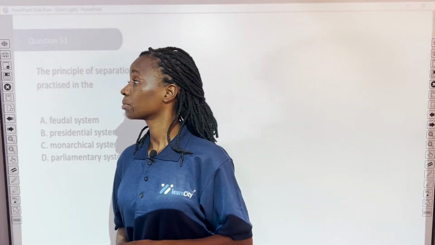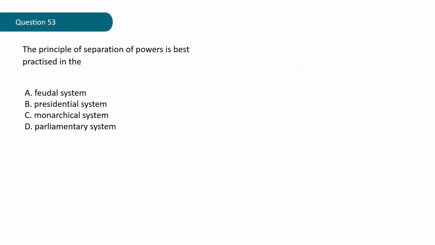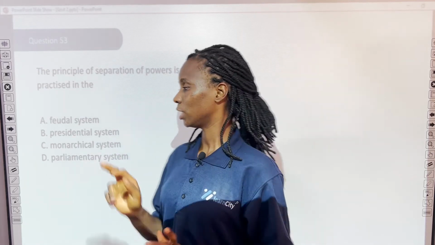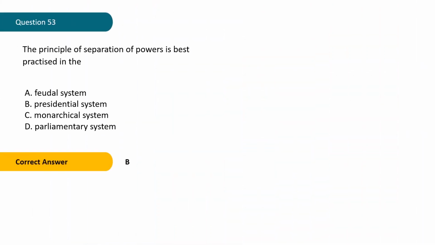Question 53. The principle of separation of powers is best practiced in A. Feudal system, B. Presidential system, C. Monarchical system, D. Parliamentary system. Can you guess what the answer is? Well, let's see. The correct answer would be B. Presidential system.